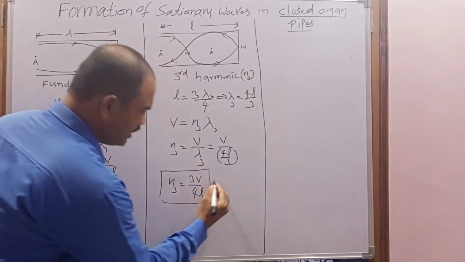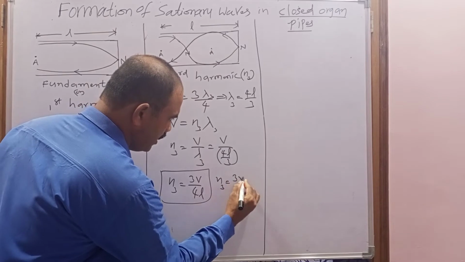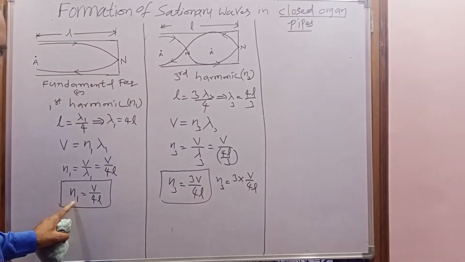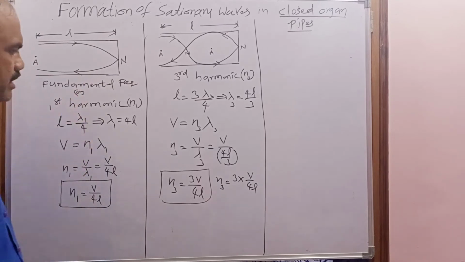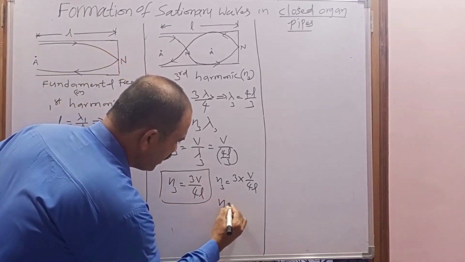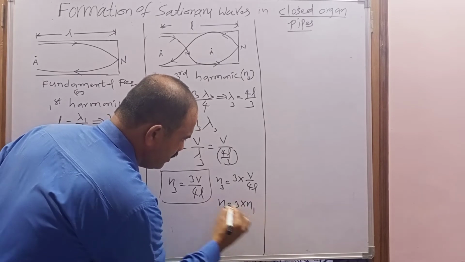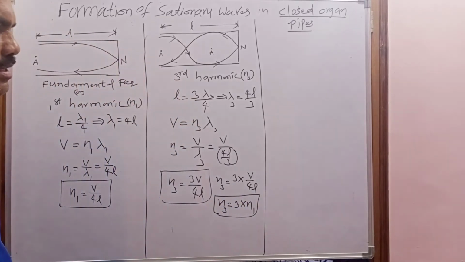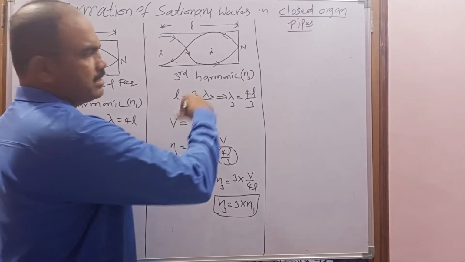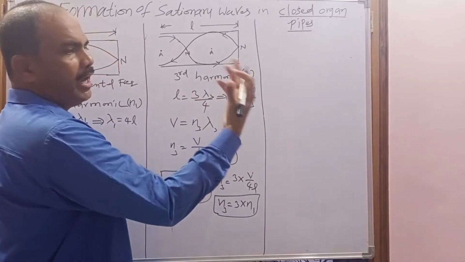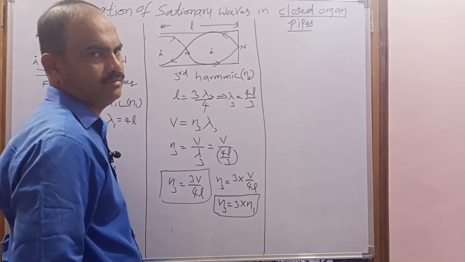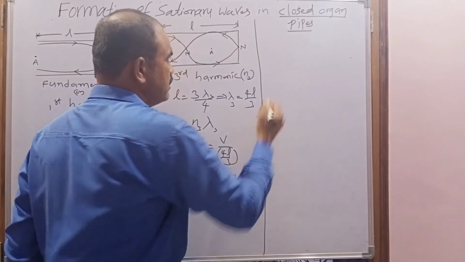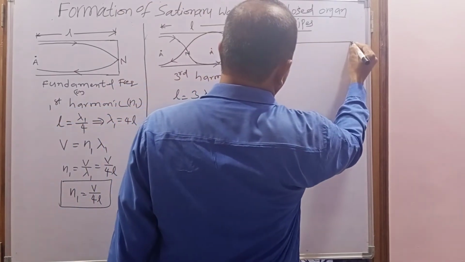So when I rearrange this equation, N3 equal to 3 into V by 4L. But V by 4L is nothing but fundamental frequency or first harmonic. That's why the third harmonic will be 3 times the fundamental frequency. And next, when the stationary wave is formed with more antinodes and nodes, next antinode will increase, next node will increase, for the same length. The length cannot change here.